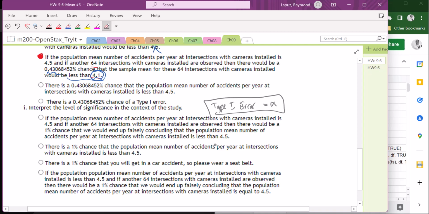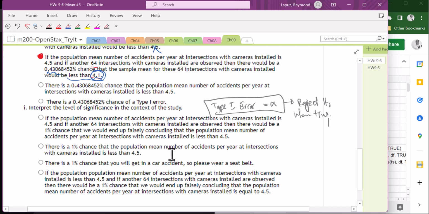So this is almost saying that we're rejecting. Let's reinterpret the type 1 error. So reject the null hypothesis when it is actually true. And I think that's what this first one is saying. So I think the answer is going to be the first one. But let's look through the others.